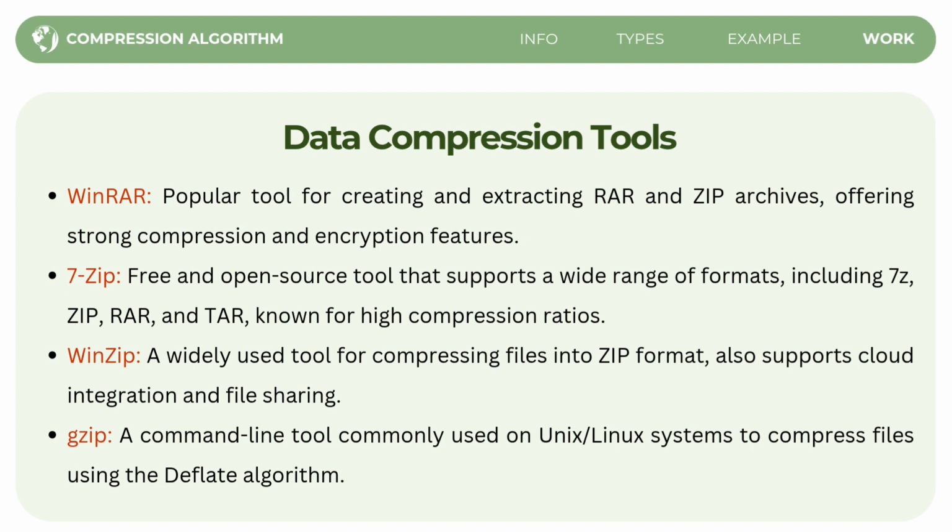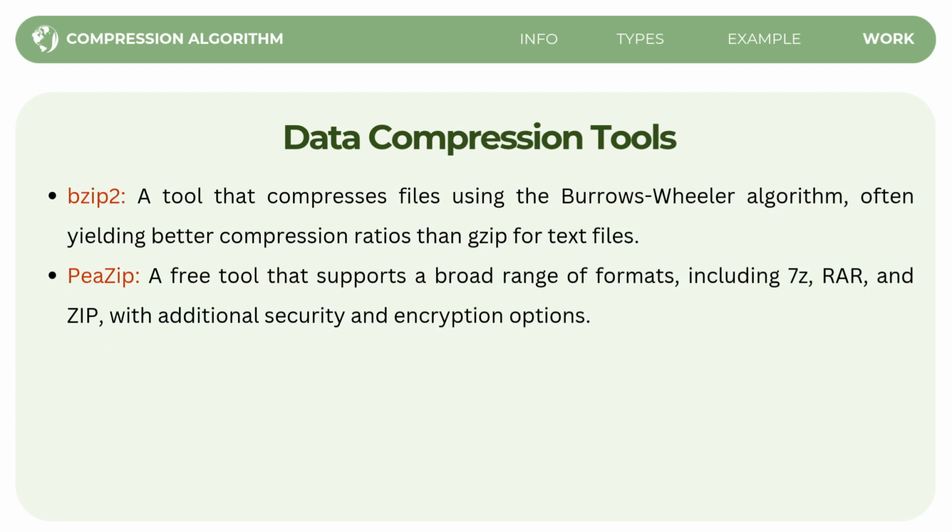Next is gzip. It is a command line tool used on Unix or Linux systems. It uses the deflate algorithm for compression, which is commonly used for compressing text files or logs. And then we have also bzip2. It is a tool that compresses files using the Burrows-Wheeler algorithm, which often yields better compression ratios than gzip, especially for text files.